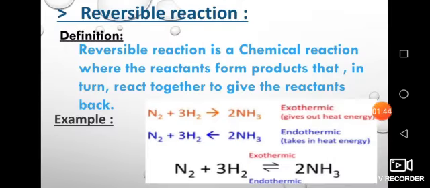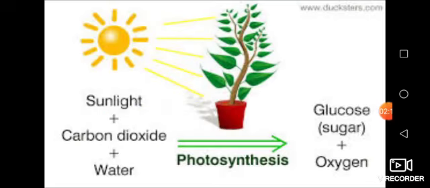Now, reversible reactions can be defined as those reactions in which the reactants are converted into products and the products are again converted into reactants, or the reactions which proceed in both directions, forward as well as reverse reaction. Reversible reactions are also called incomplete reactions. Reversible reactions are presented by a double half-headed arrow between the reactants and products. An example of reversible reactions is photosynthesis and respiration.